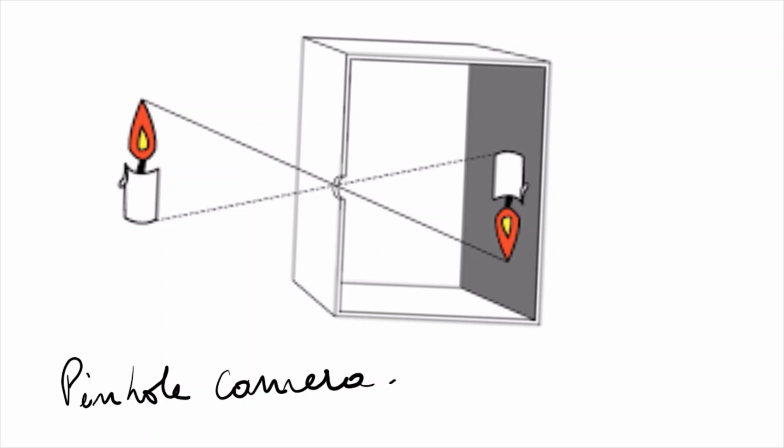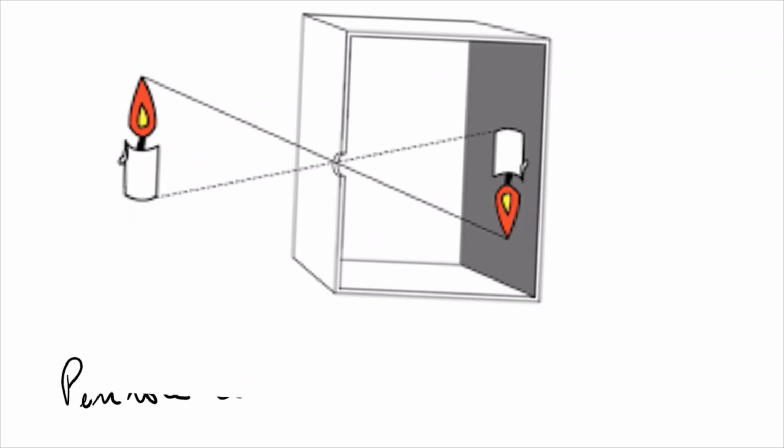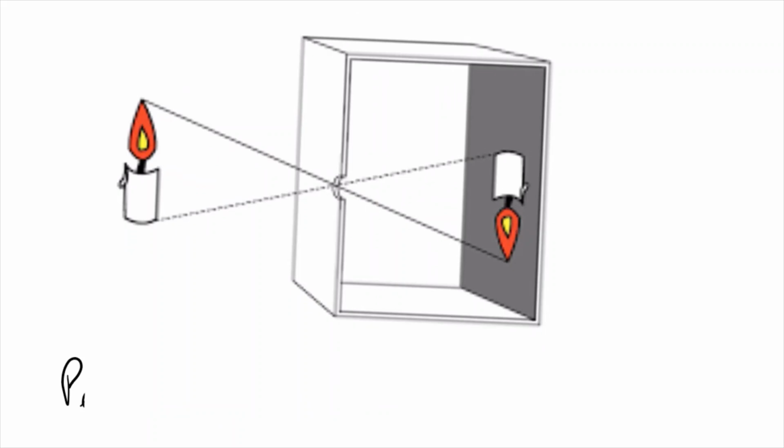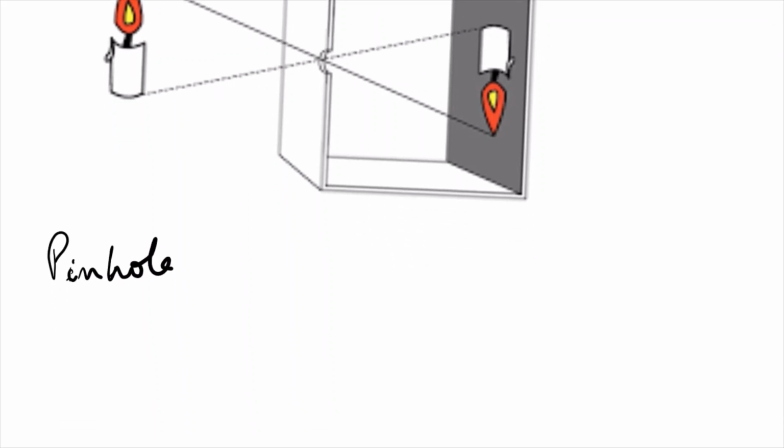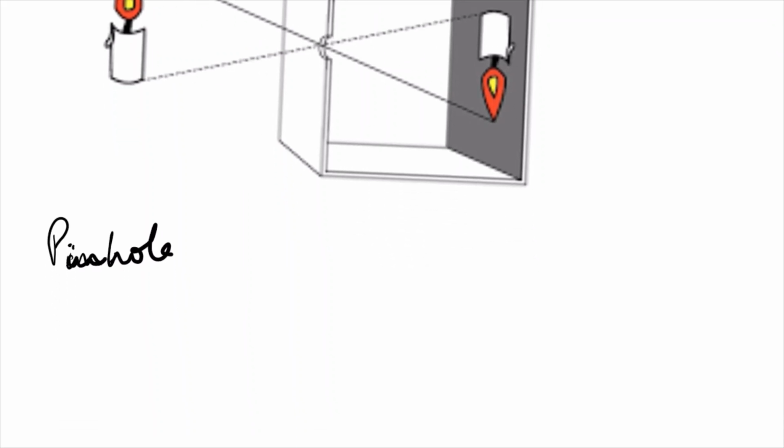First of all, what is this pinhole camera? Now, this pinhole camera is an optical instrument. Optical means light. Optics stands for light. Okay. So, the pinhole camera is an optical instrument.